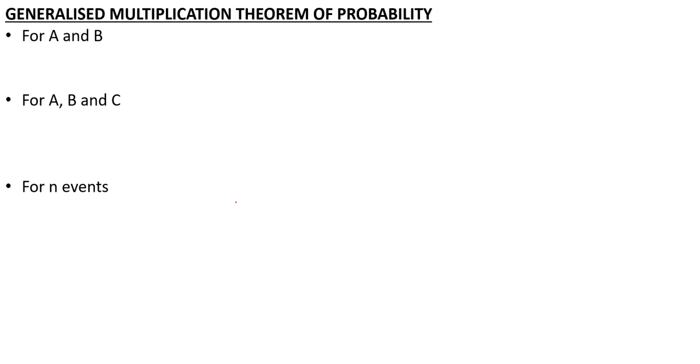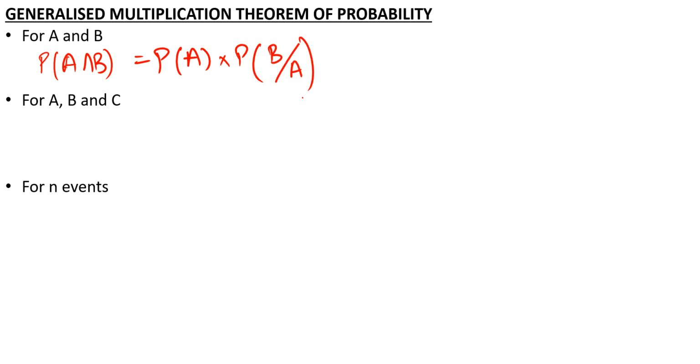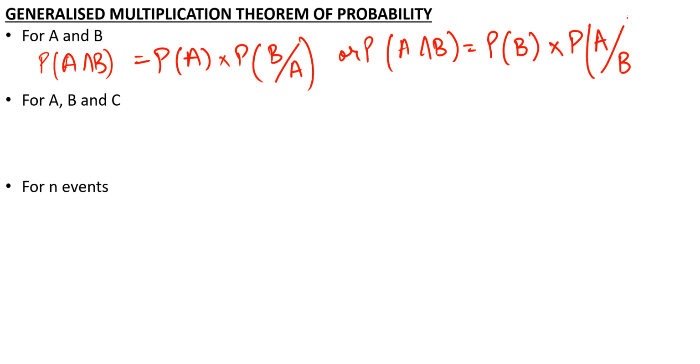Now next is the generalized multiplication theorem of probability. What does this state? First of all, we know that for two events A and B, probability of A intersection B is equal to probability of A multiplied by probability of B given A has already occurred. Or probability of A intersection B is also equal to probability of B into probability of A given B has already occurred. So this was the formula.